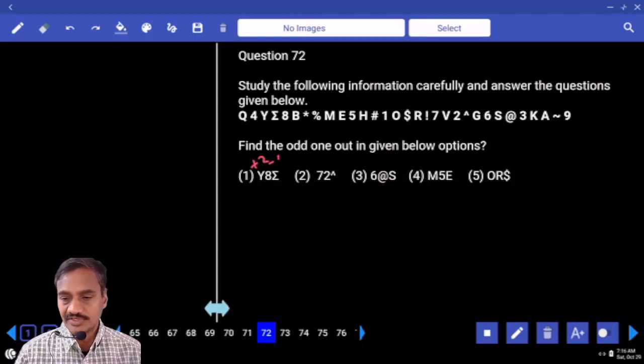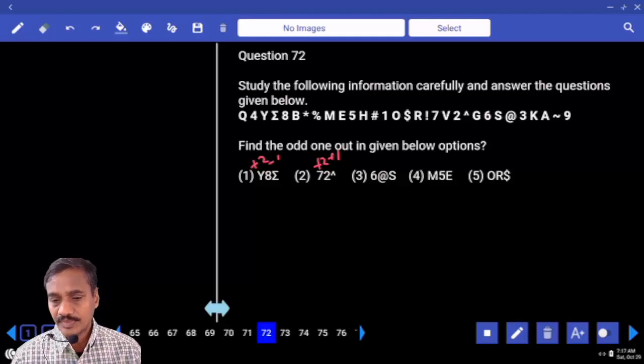And again 7 and 2. 7 and 2, tell me what is the difference we have? Plus 2. And 2 and this power, and this is plus 1. And 8 minus 1 equals 7 plus 2 plus 1.